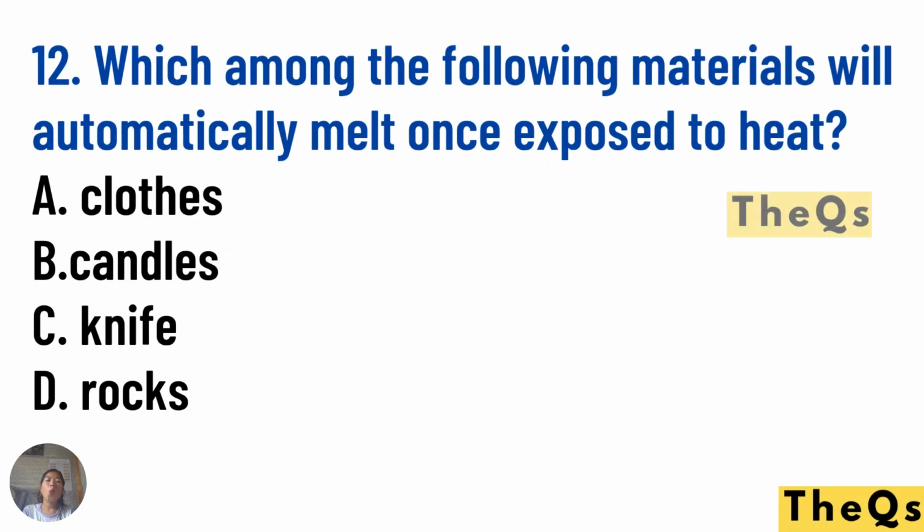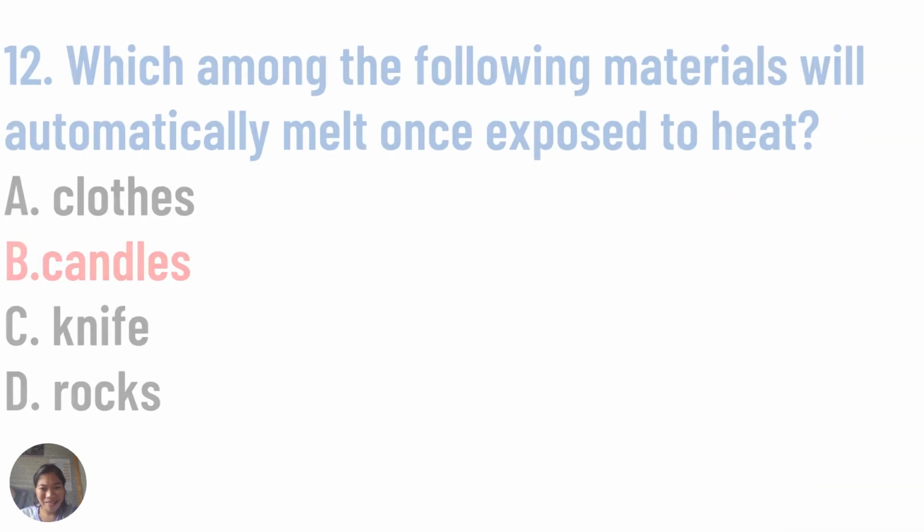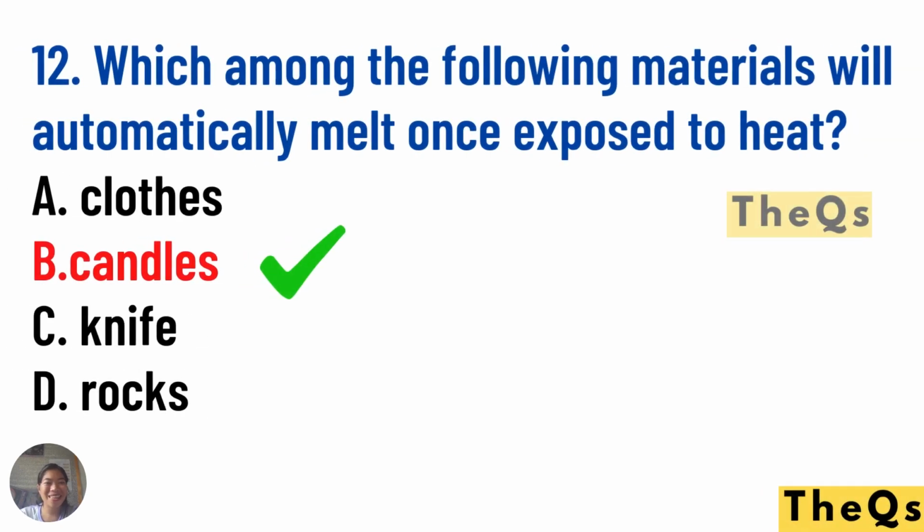Number 12. Which among the following materials will automatically melt once exposed to heat? Clothes, candles, knife, rocks. Of course, letter B, candles. When you expose candles to the heat, it will automatically melt.